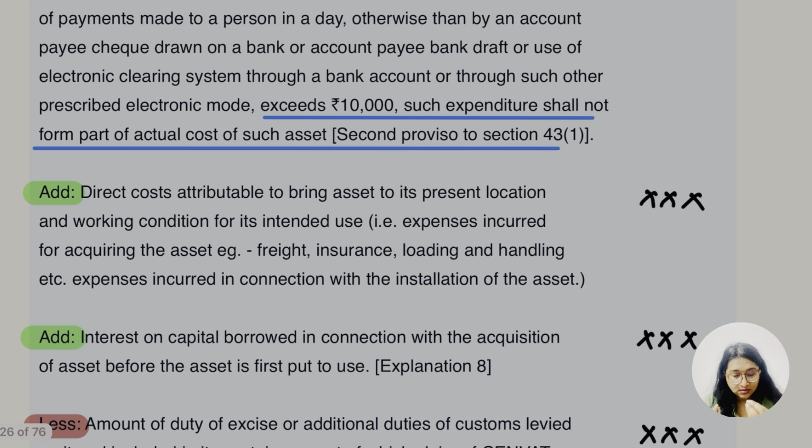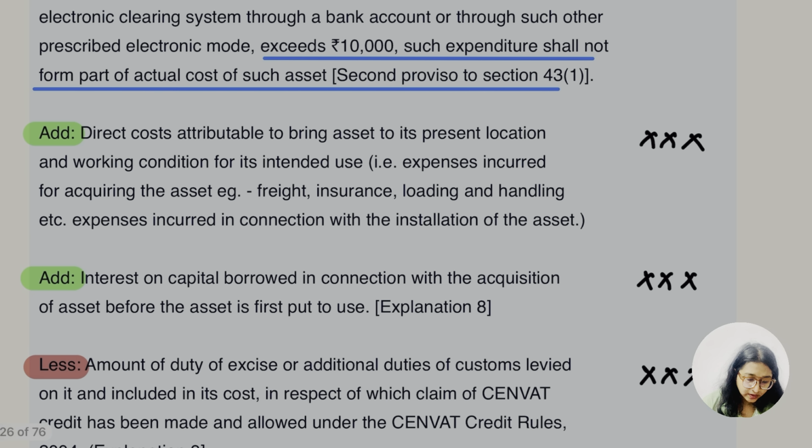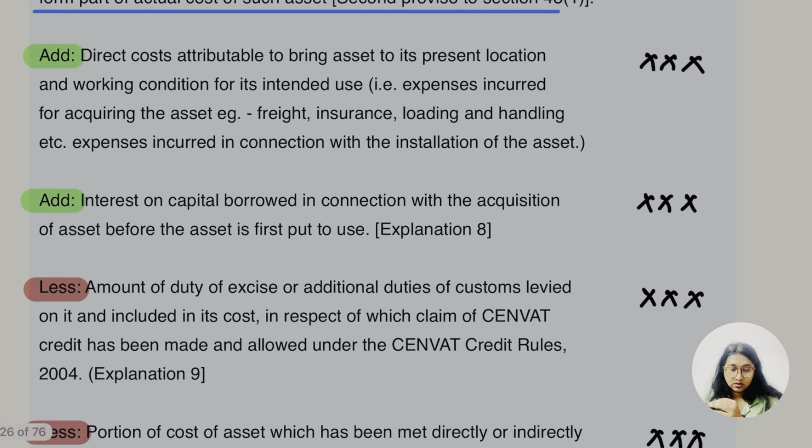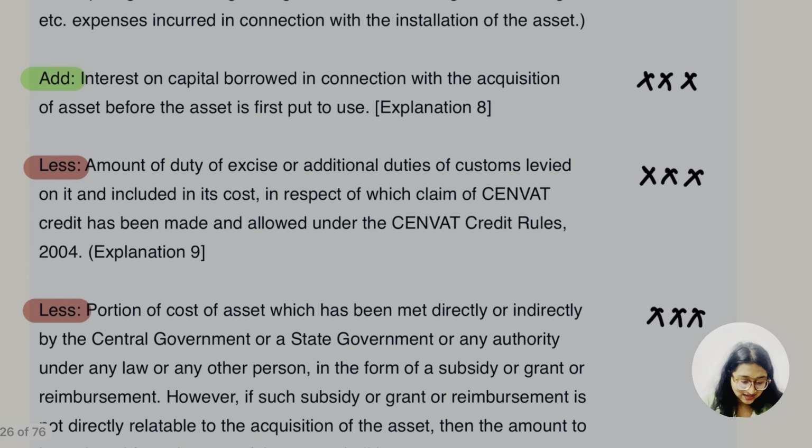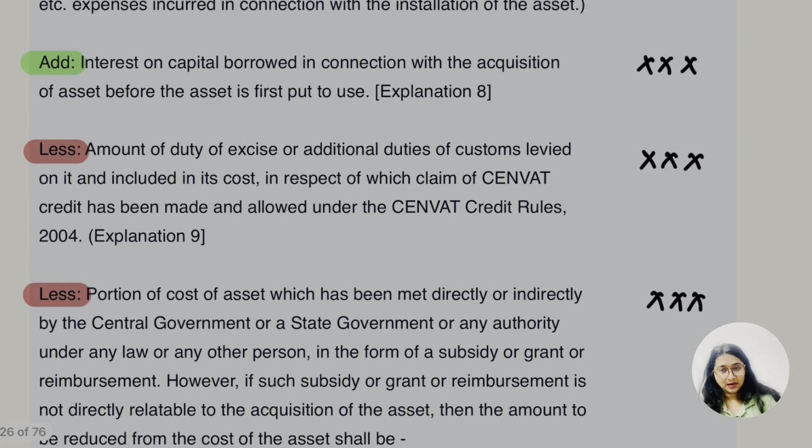In this, the direct cost which is attributable to the asset, which brings the asset to its location, okay. So let's take the example of freight, so you will understand what they are talking about. That is going to be included in the actual cost of the asset, okay. Then the interest on borrowed money put to use before use, yes, it's going to be added again, okay. We know this from CFR, which we studied.